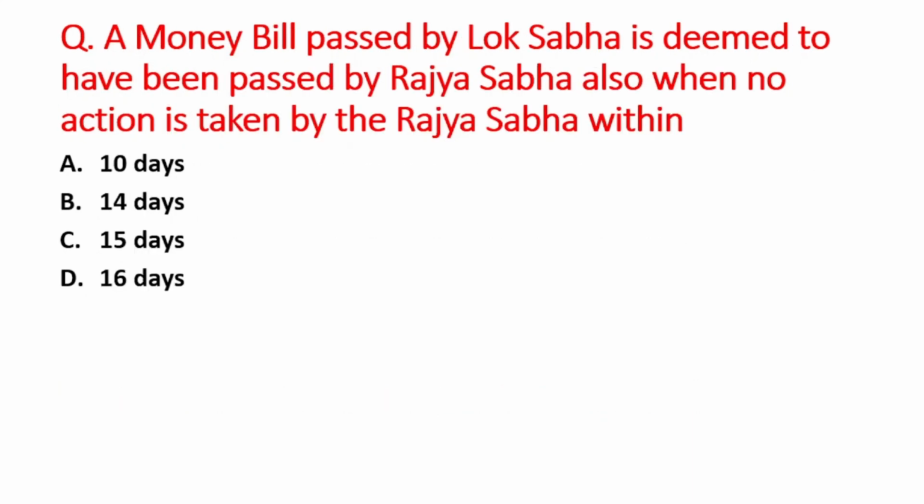Right. Next question is a money bill passed by the Lok Sabha is deemed to have been passed by the Rajya Sabha. Also, when no action is taken by the Rajya Sabha within A option is 10 days, B is 14 days, C option is 15 days, and D option is 16 days. So right answer is option B, that is 14 days.